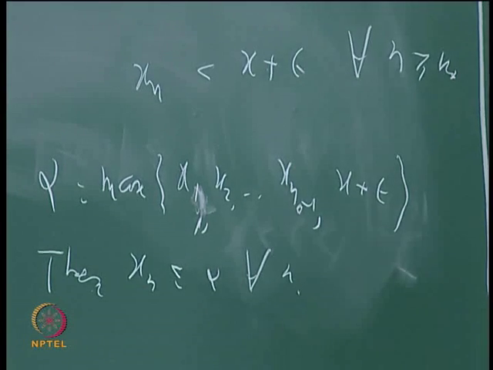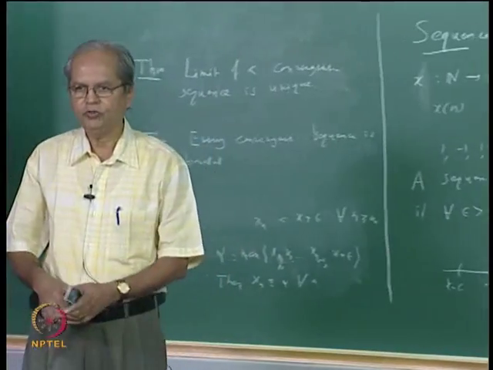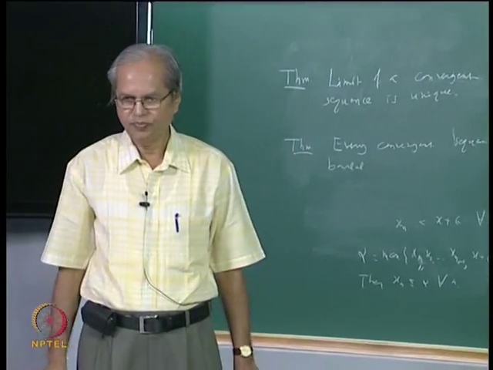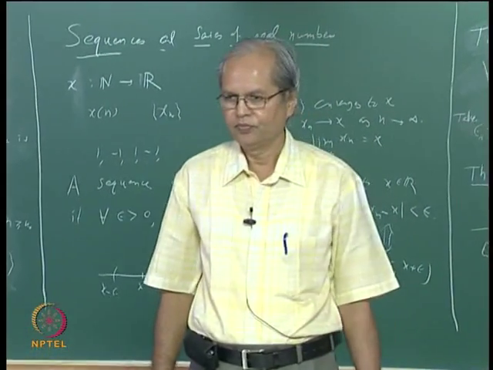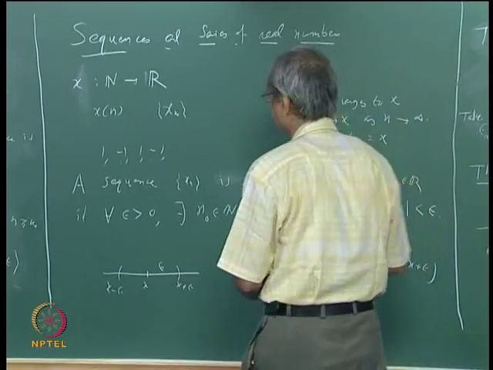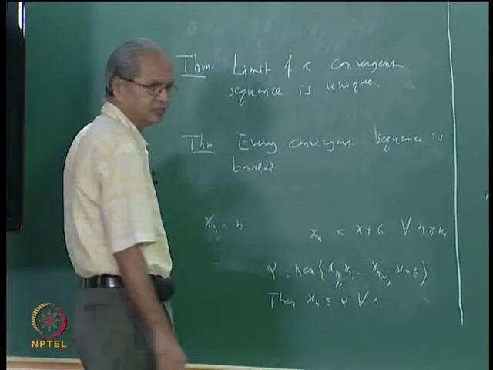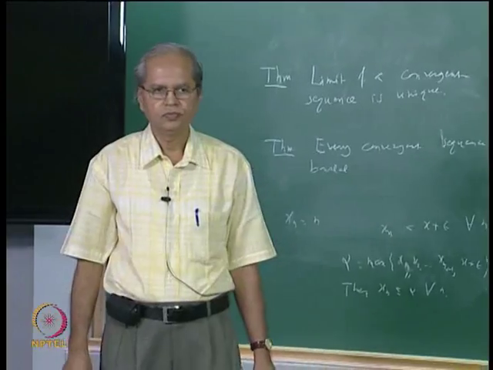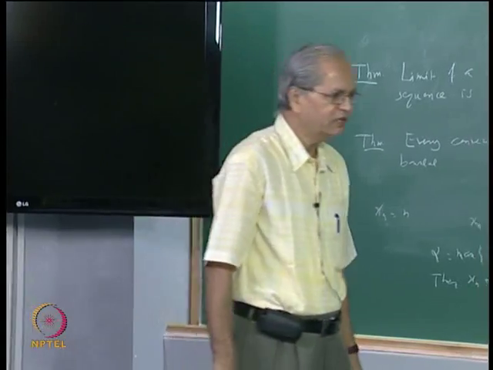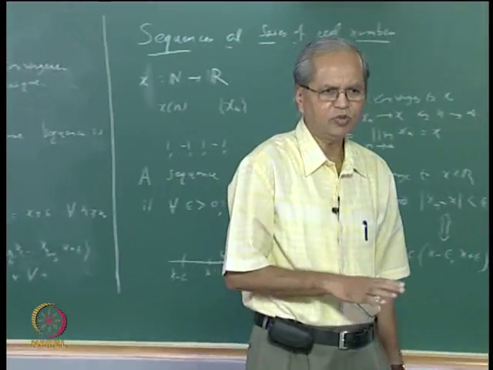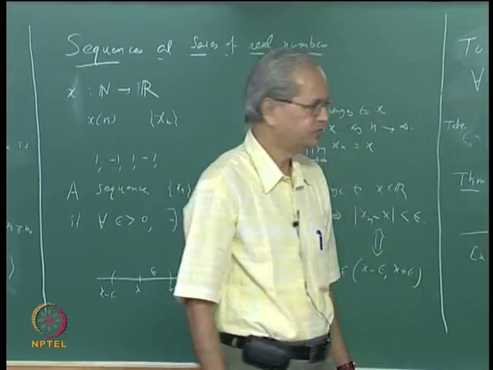So xn is bounded above, this is an upper bound. Similarly we can say it is bounded below, you can take the minimum of x minus epsilon and these numbers, that will be a lower bound. So every convergent sequence is bounded. So this tells you one more way of showing that a sequence is not convergent. For example, suppose the sequence xn is equal to n, then obviously this sequence is not bounded and hence not convergent. So whenever you learn a property of a convergent sequence, if that property does not hold, it will mean that the sequence is not convergent.